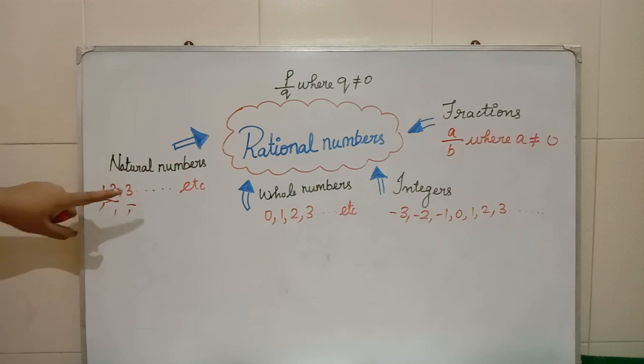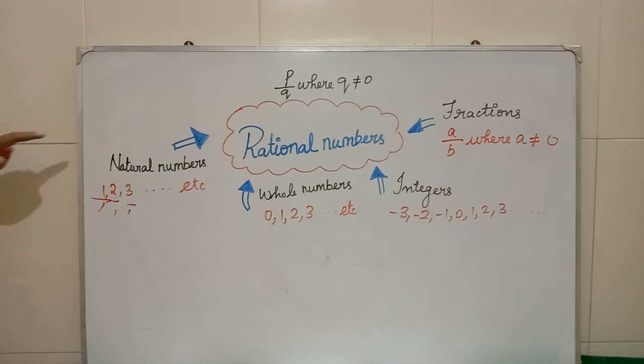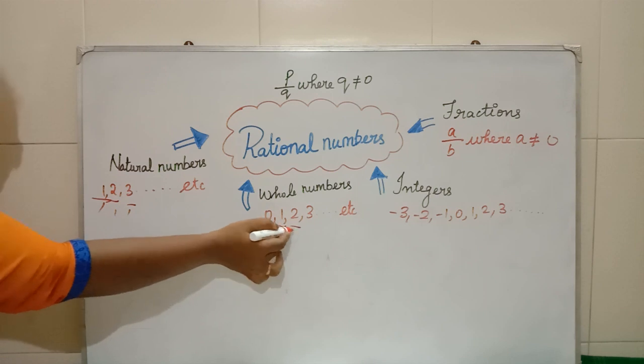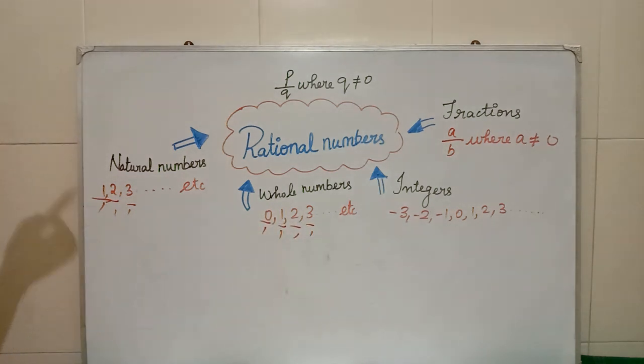So this 1, 2, 3 until etc. are all natural numbers and it is also a rational number. Now if you see the whole numbers, 0 is only there, which means it denotes the numerator. So what is the denominator here? Again your denominator is 1 for everything. So the whole number is again a rational number.